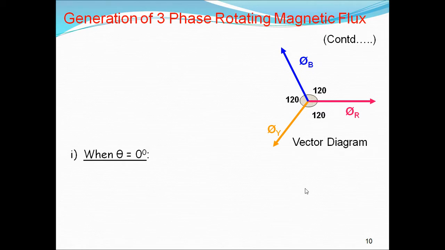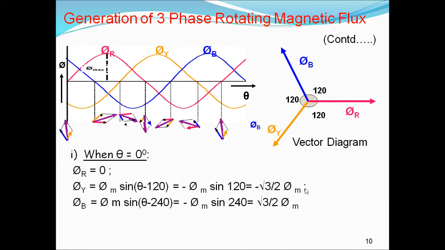At 0 degrees we have three equations: pi r, pi y, pi b. So what is the equation of pi r? Pi r is equal to pi m sine theta. What is sine 0 degrees? 0. So that means pi r is 0. And if you put the same thing here, 0 minus 120, that is minus root 3 by 2 pi m. What is pi b? Pi b is theta minus 240, that is 0 minus 240, then it is root 3 by 2 pi m. So pi r is 0 here.